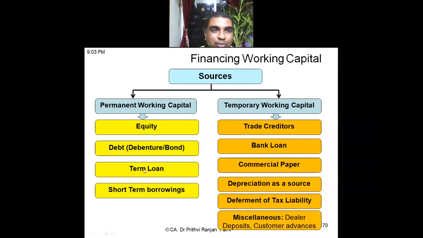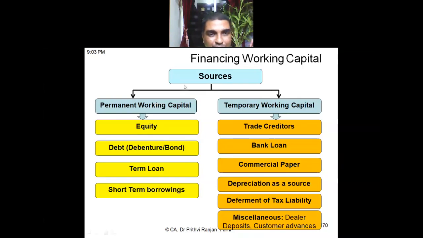There can be two kinds of working capital. One is permanent working capital, which is the minimum necessity. Always you should keep working capital at that level. Second is temporary working capital, which keeps on fluctuating. On top of the permanent working capital, some additional working capital is required; that is temporary working capital. And to manage the finance, different sources are there for different kinds of working capital.